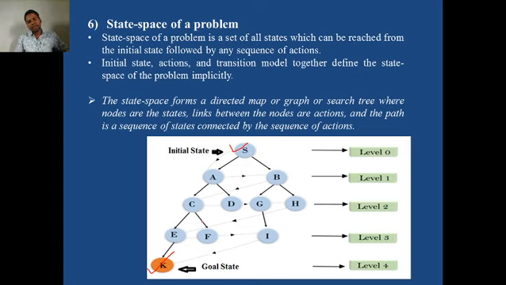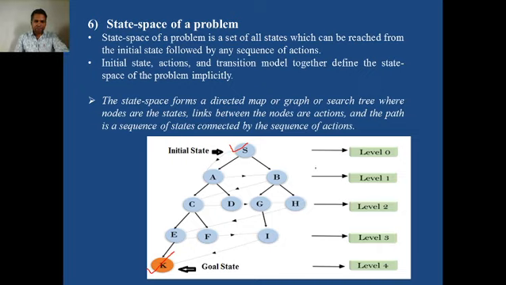So in order to solve the problem, the agent always formulates such a state space or search tree, which is also called a tree or graph. This search tree explains the problem very clearly to the agent.